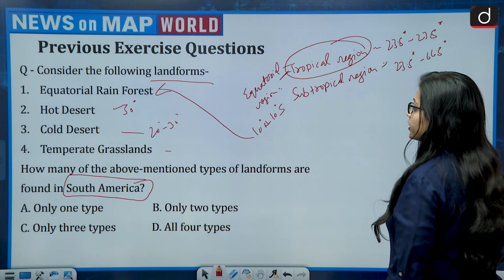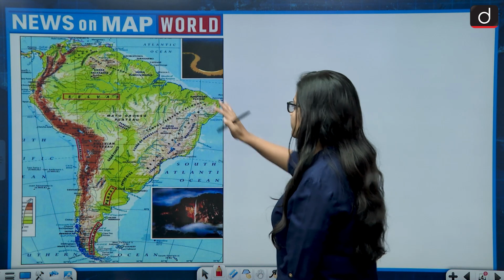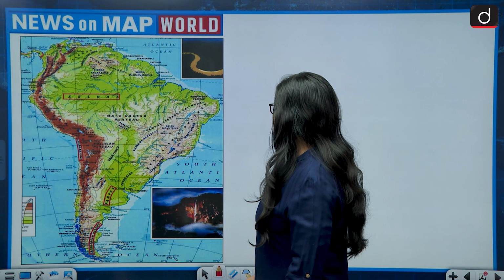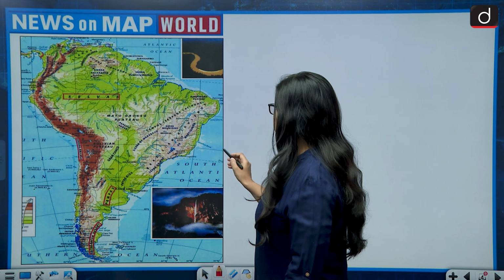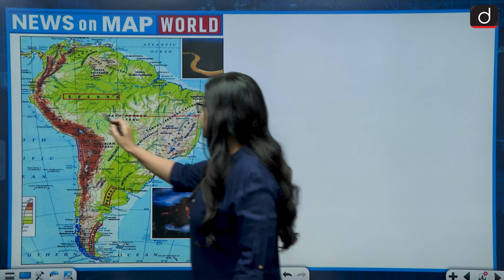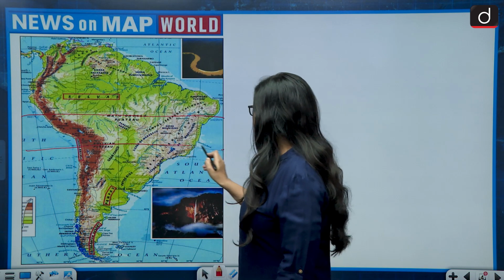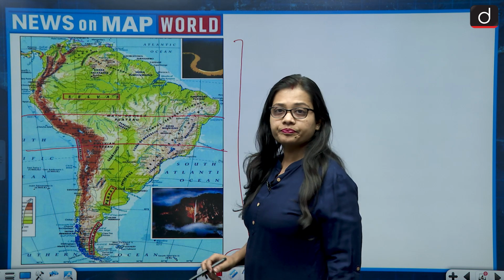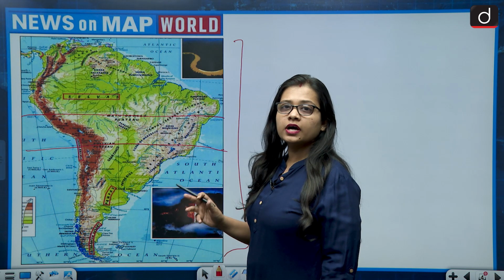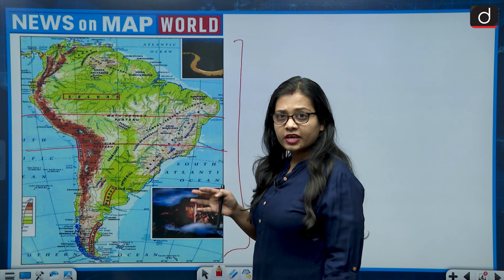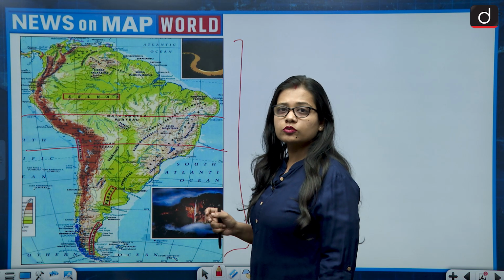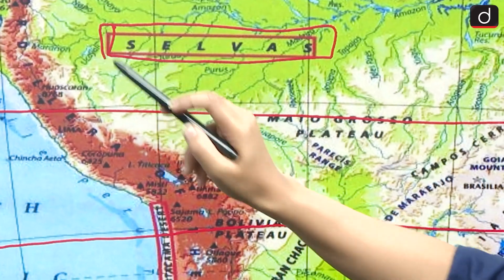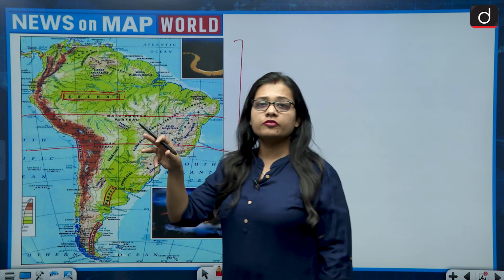So let us first talk about the equatorial rainforest. This is the South American continent, and this is the equator line which we are talking about. Now if we talk about the equatorial rainforest, then yes, there is an equatorial rainforest in the South American continent, around the Amazon river region.